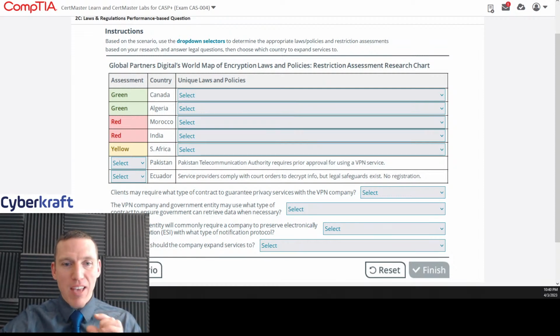Today we're going to be doing a CAS plus PBQ, performance-based question. We're going to do number 2 here, which is going to be on global laws and regulations. So let's go ahead and get started. This one looks pretty complex.